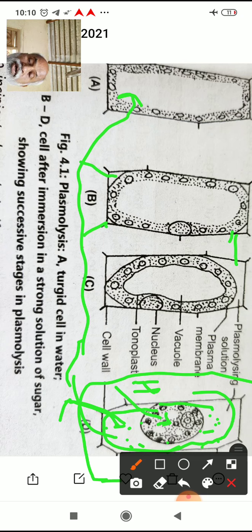And this is the important thing, that thus the jelly will not get spoiled. So for preparation of jellies, that is how plasmolysis keeps the jelly away from infection.